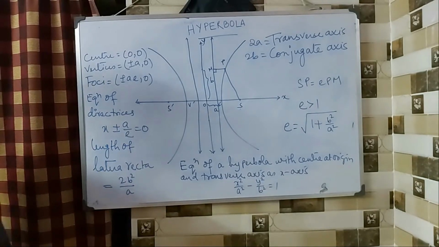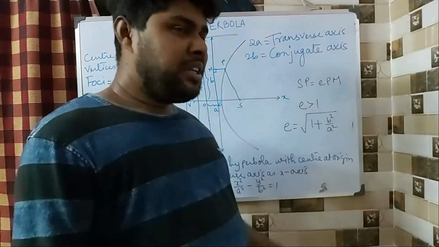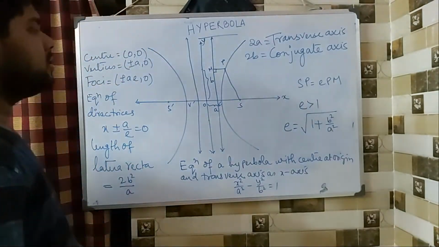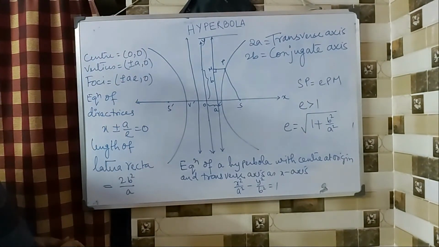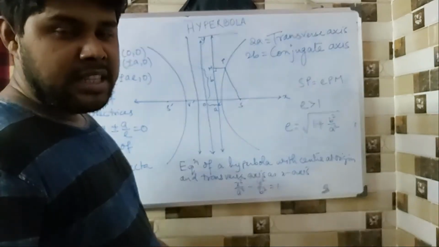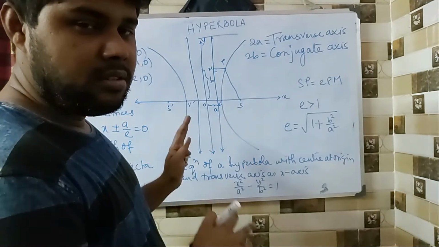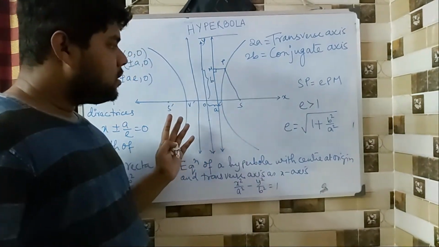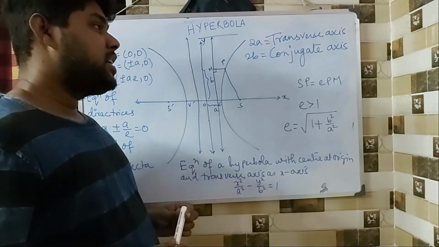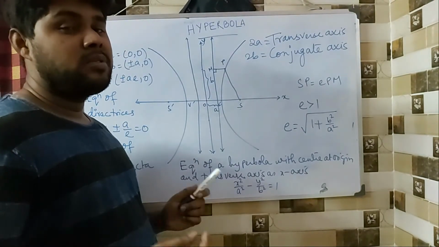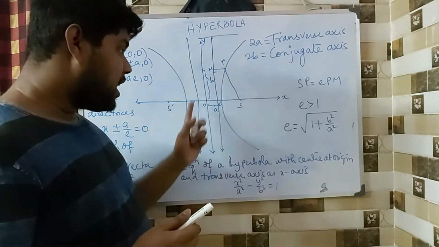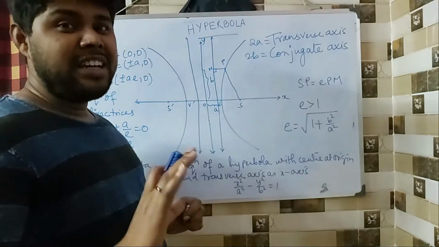Fine. And I'm not going to go into details of this because hyperbola in itself is a pretty complex topic, and even the likes of Newton and Einstein have done a lot of research on this particular type of curve. It has also been found that there are some celestial bodies in the universe which follow these hyperbolic curves. They are very complex curves.